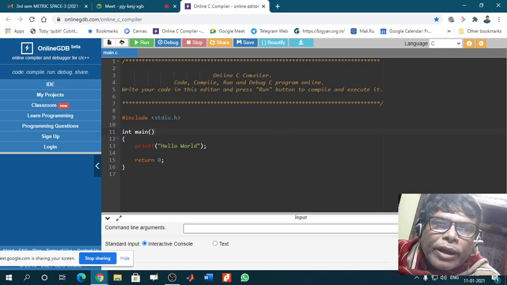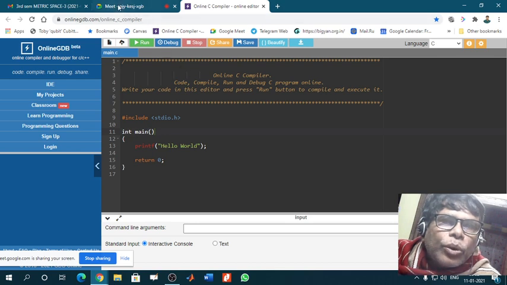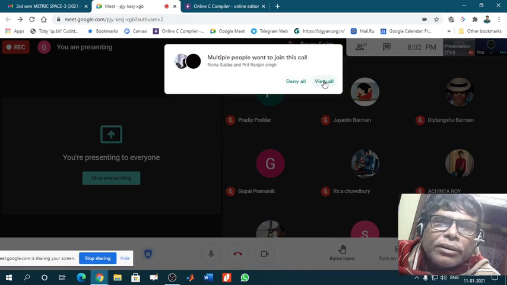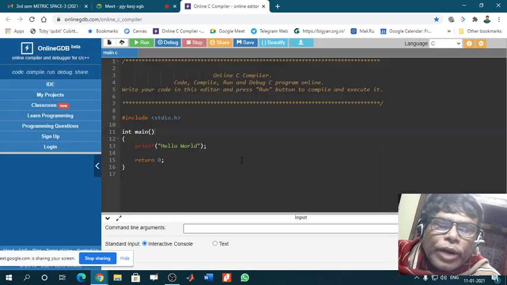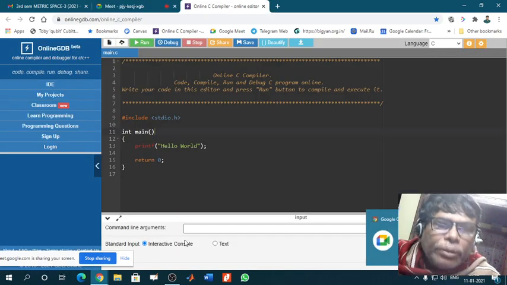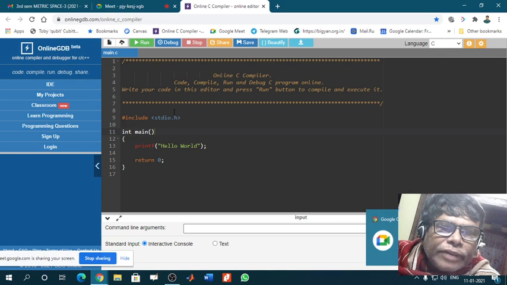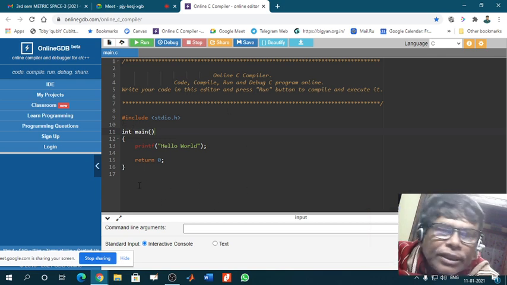Okay, here you will find the code writing space, and everything is there. Okay, only you have to put the code.